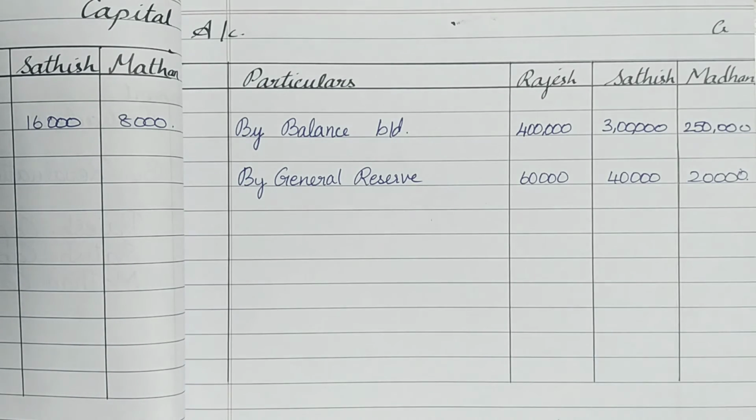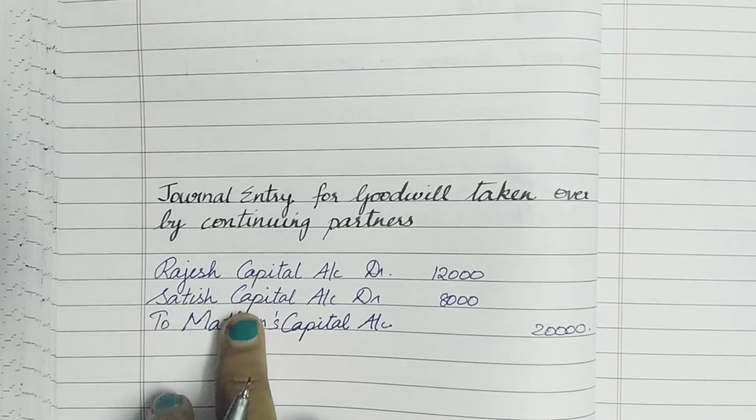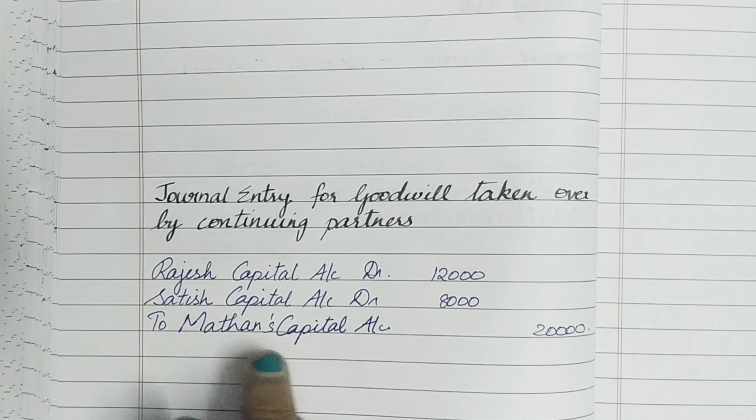Next, we have to record the goodwill, that is, the partners are taking over the goodwill. So there is a small journal entry which has to be seen in order to understand this. The journal entry for the goodwill taken over by the continuing partners is going to be Rajesh's capital account debtor, Satish's capital account debtor to Madan's capital account.